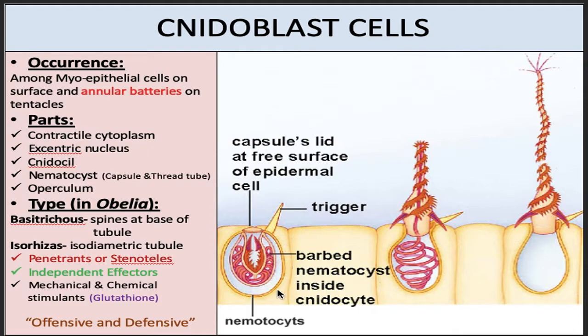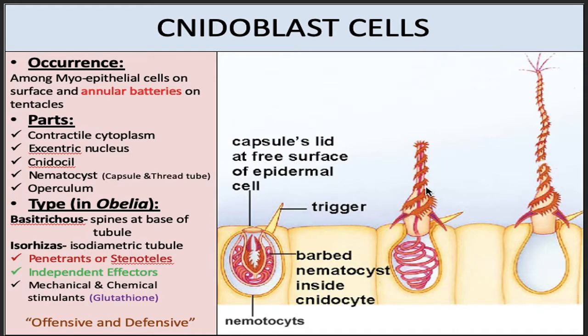Normally, the nidoblast cells are closed, but whenever a prey or an enemy is nearby, it helps in triggering. The trigger can be mechanical as well as chemical. If something touches this nidocil or trigger, the operculum will open, the capsule will come out, and the thread bearing spines will be thrown towards the prey or the enemy.